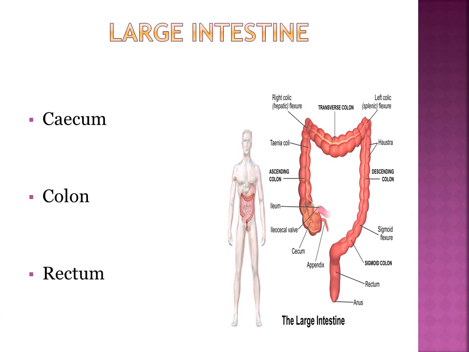Now we have large intestine. It is about 1.5 meters long. It is the last part of the digestive system, and it has also three parts named cecum, colon and rectum. The products which were not absorbed by the small intestine will be absorbed by the large intestine.